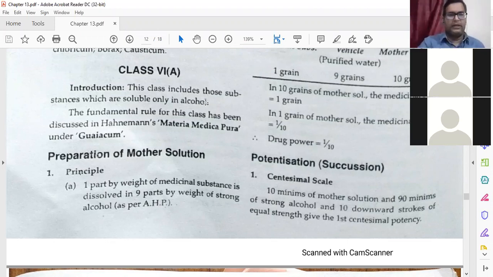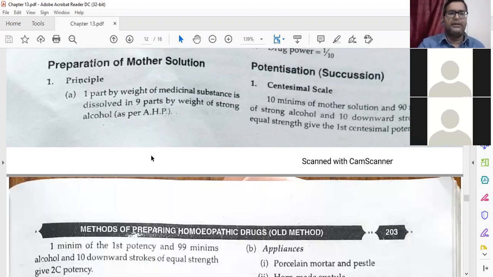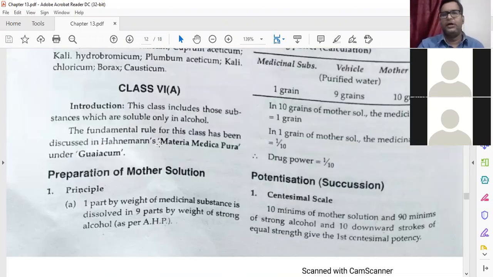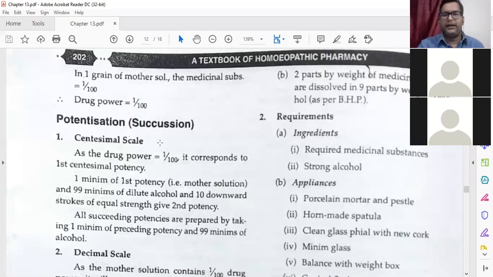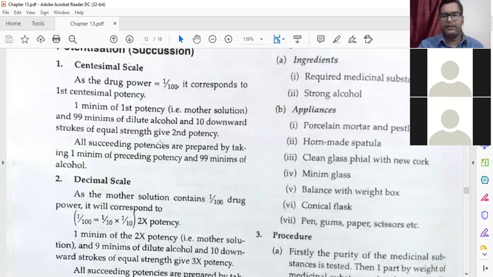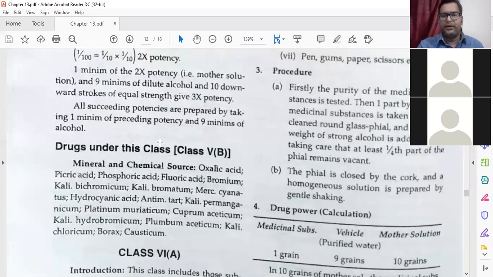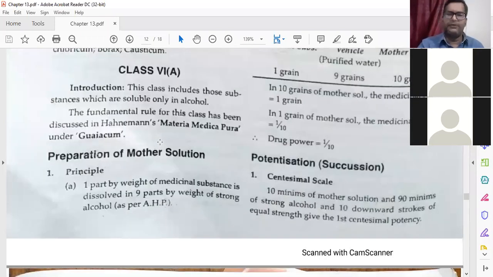Examples are like, from Materia Medica Pura, guaiacum, which comes under class 6A. Then for the preparation of mother tincture, one part by weight and nine parts, again the same procedure. You have to follow the same procedure in total, taking two parts by weight, and the same requirements are needed. Here the drug power is again 1 by 10.